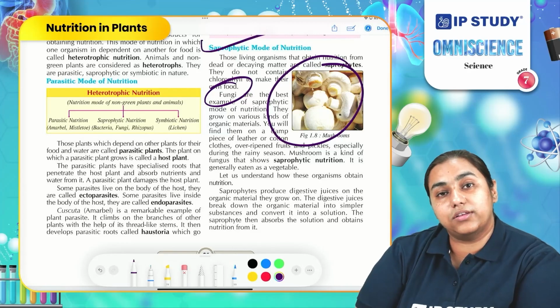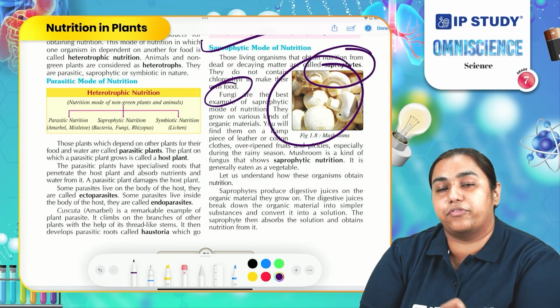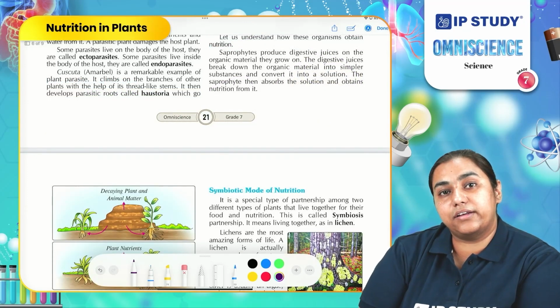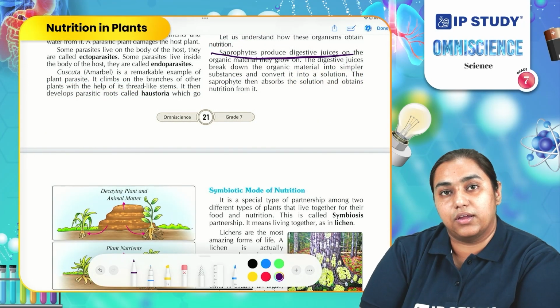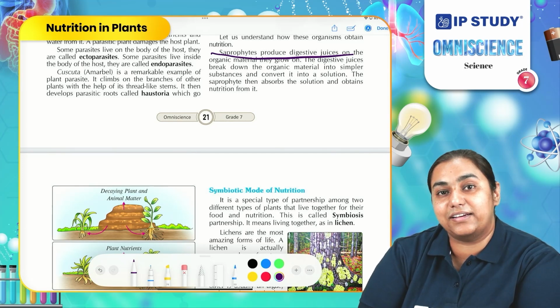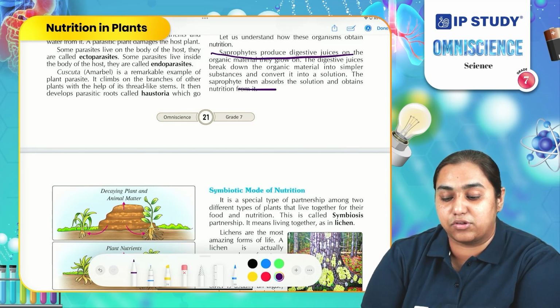Therefore, all the organisms which undergo the saprophytic mode of nutrition are called saprophytes. How do they get nutrition? Saprophytes release digestive juices directly on the rotten, dead and decaying material, which helps them break down the large and complex portions of that material into simpler ones, and then they directly absorb it.